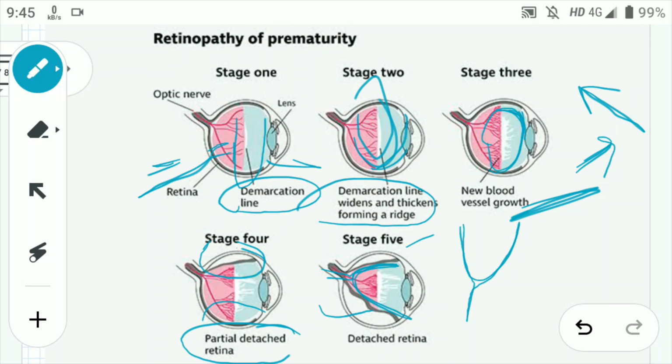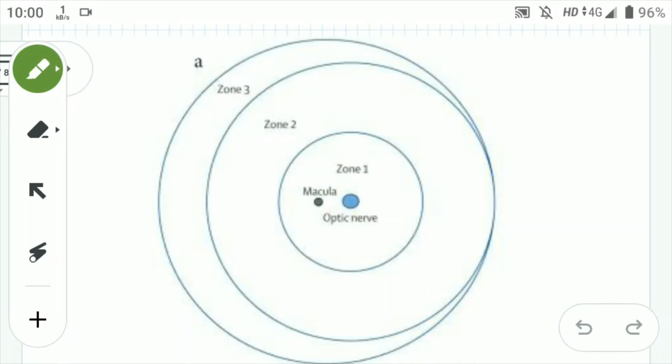Okay. So in the last slide we have seen the 5 stages of ROP. Now we will see the zones of ROP. So there are in total 3 zones: zone 1, zone 2 and zone 3. So now let's see how we have divided it. One thing we have to keep in mind is that we have to take the optic disc as the center. This is the optic disc. Okay, we will be taking the optic disc as the center.